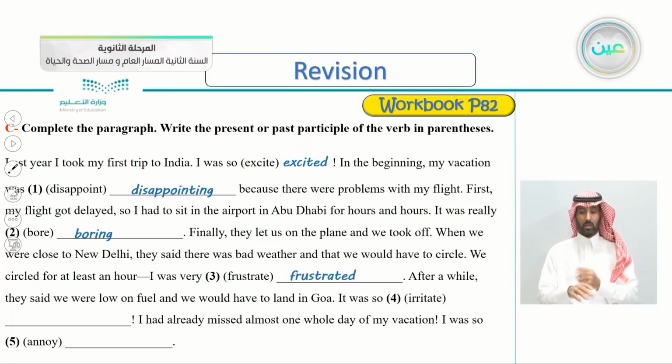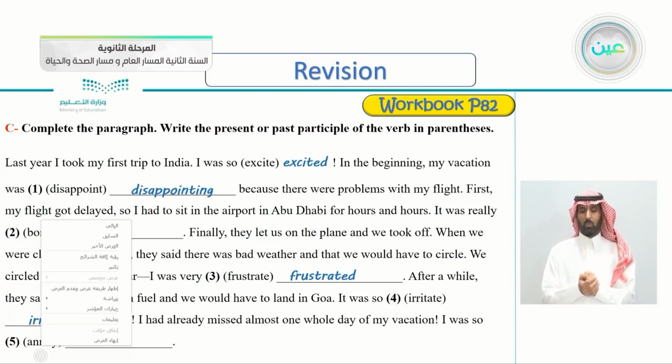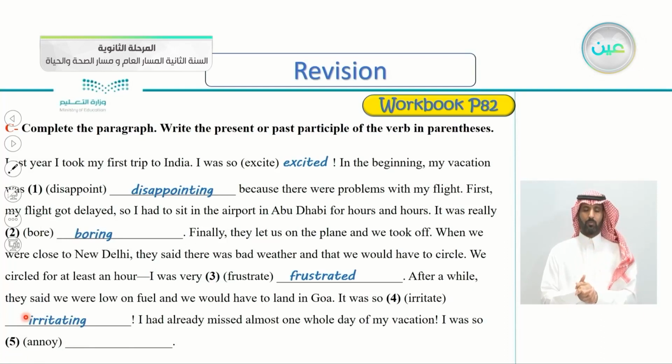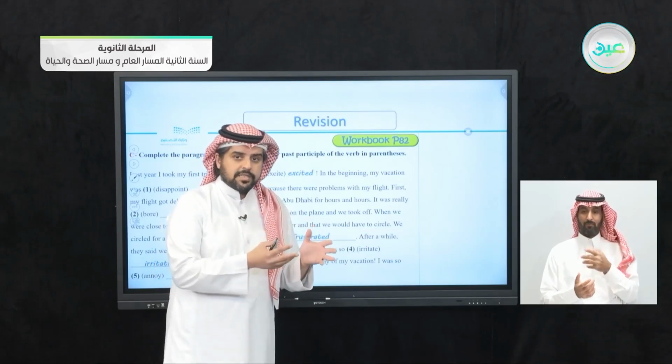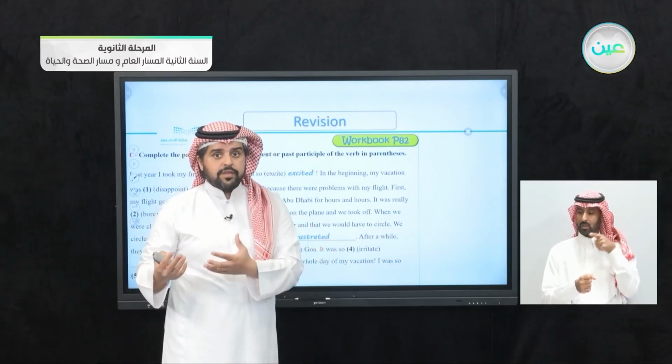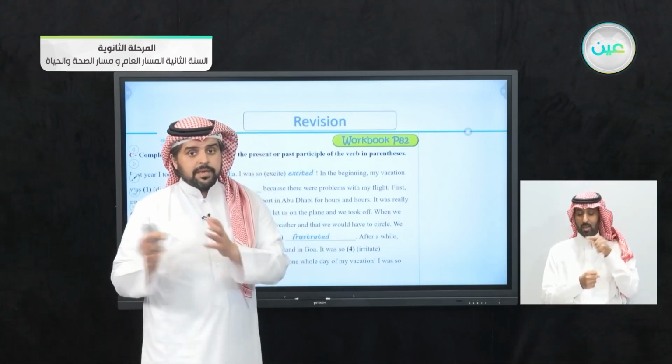After a while, they said we were low on fuel and we would have to land in Goa. It was so irritating. Very good, it was so irritating. I had already missed almost one whole day of my vacation. I was so annoyed. So he is describing how he feels. So if you're describing how you feel about something, you use the past participle. If you're describing the source of the feeling, you use the present participle, meaning -ing.